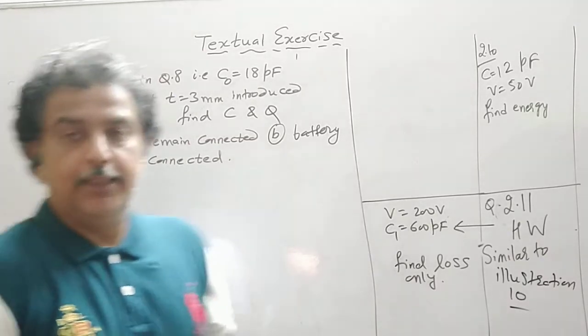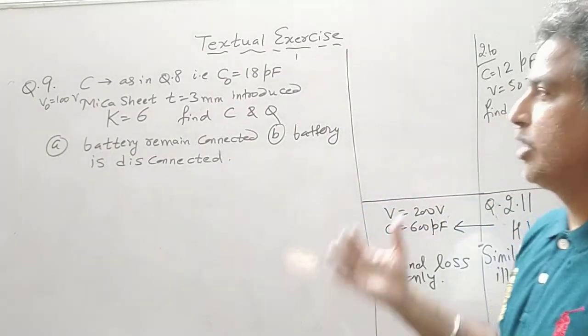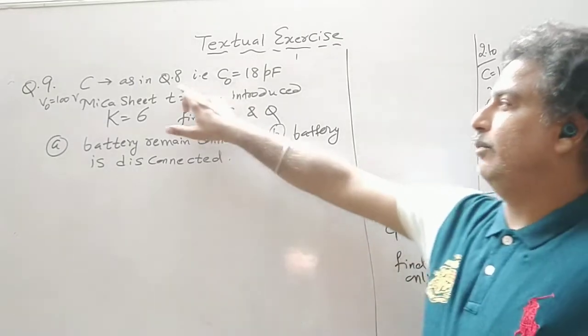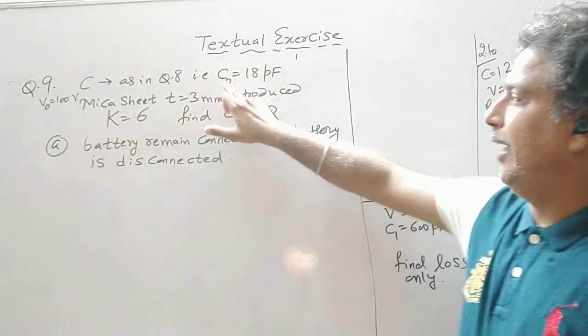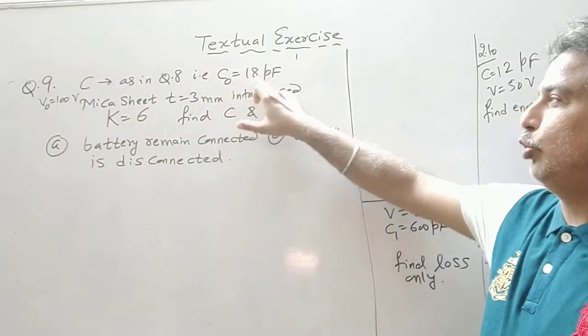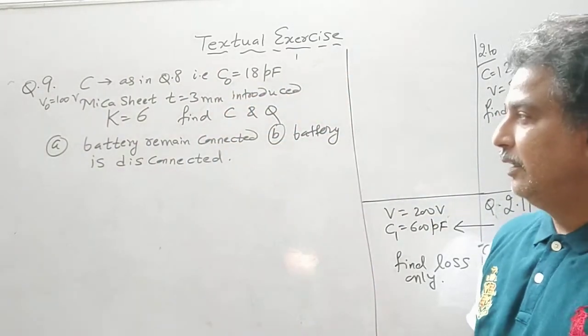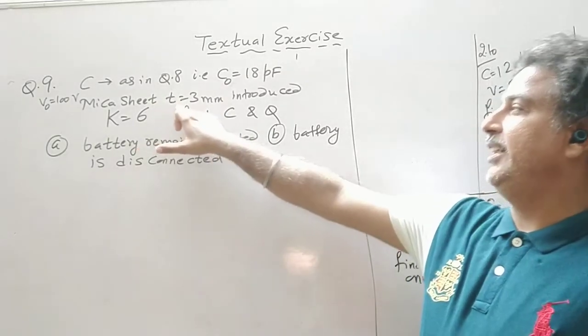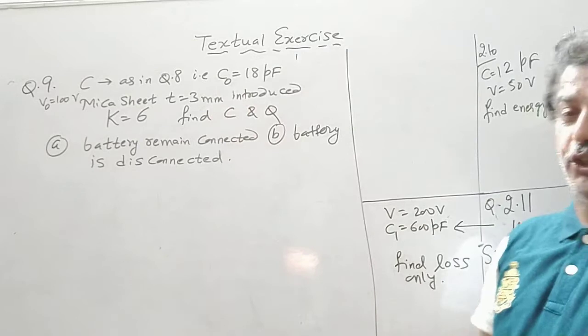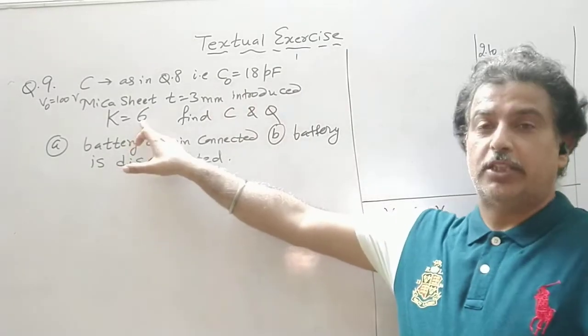See, question 9 is in continuation with question number 8. In question number 8, the supply was 100 volt and the initial C naught was found to be 18 picofarad. Now the extension of the question is, a mica sheet of thickness 3 mm is introduced having dielectric constant 6.